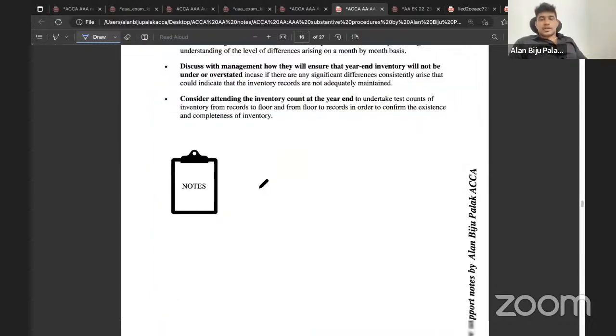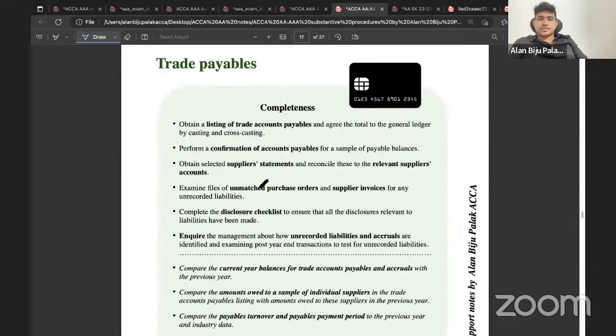Then the next one is relating to trade payables, whereby the examiner might be asking you some specific points in relation to the assertions when it comes to trade payables. The cost of sale and the trade payables will be the same. When it comes to trade receivables, the most important assertion will be existence. When it comes to trade payables, the most important assertion will be completeness. When it comes to inventory, one of the most important assertions will be valuation.